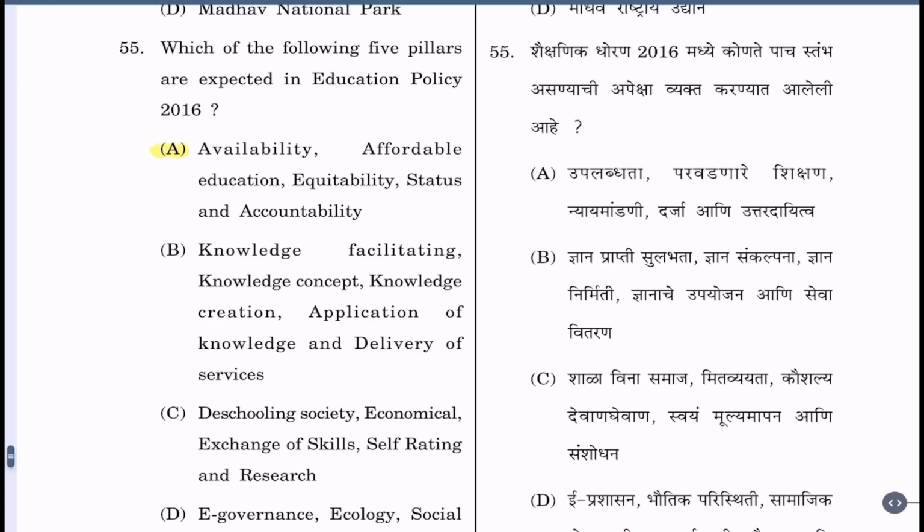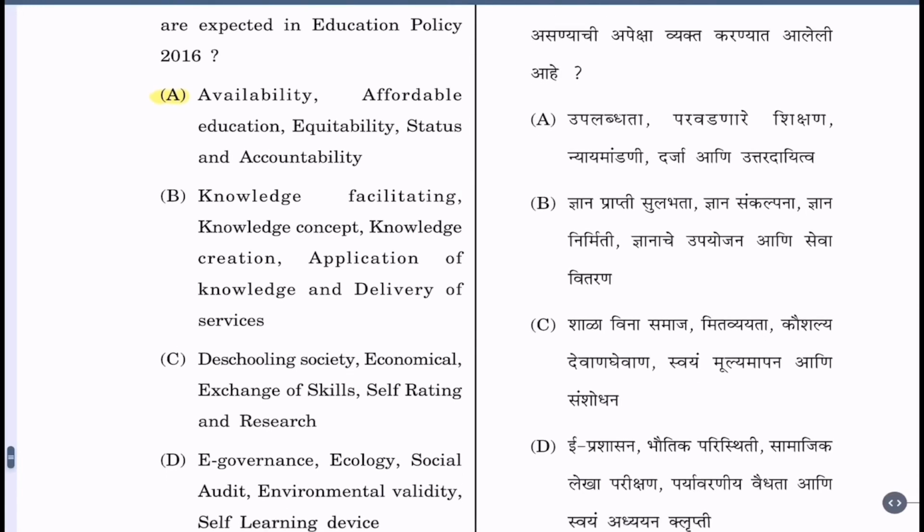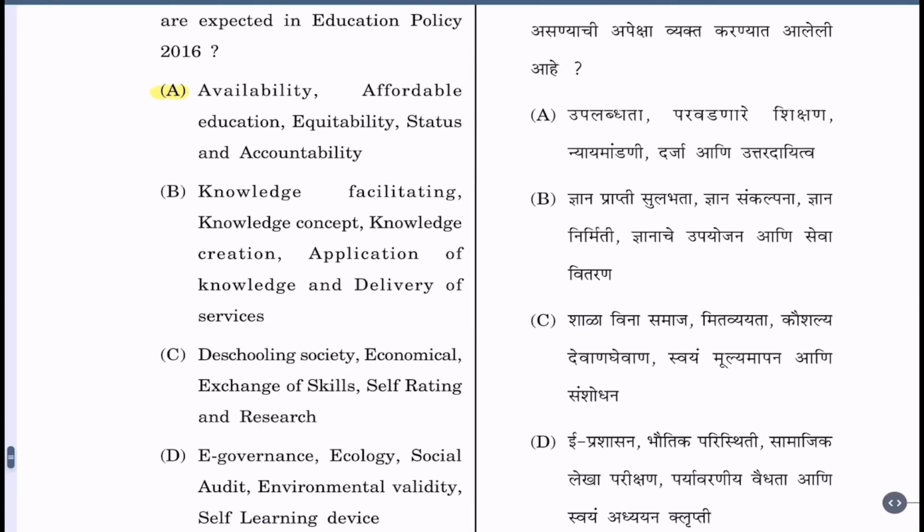Question 55. Which of the following pillars are expected in Education Policy 2016? A. Availability, affordable education, equitability, status and accountability. B. Knowledge facilitating, knowledge concept, knowledge creation, application of knowledge, and delivery of services.